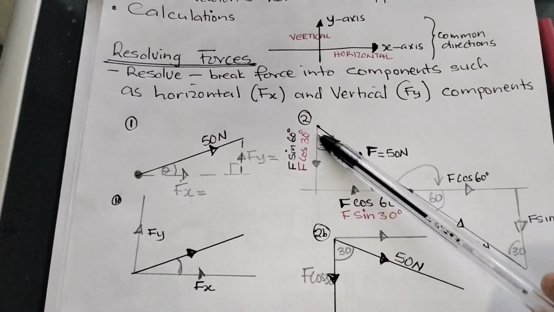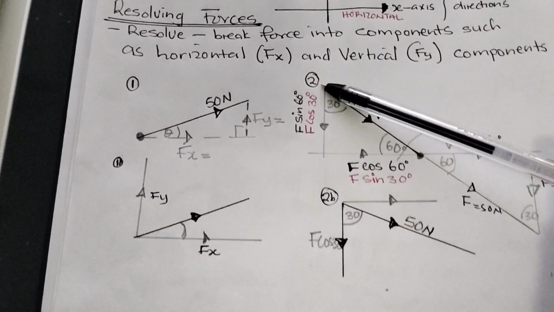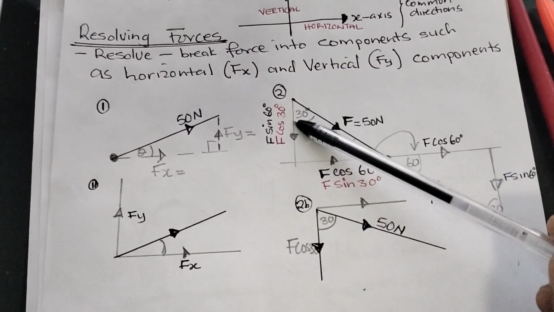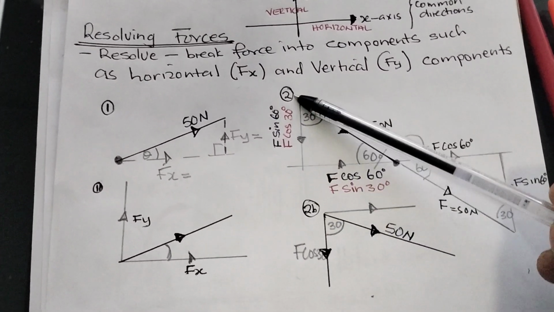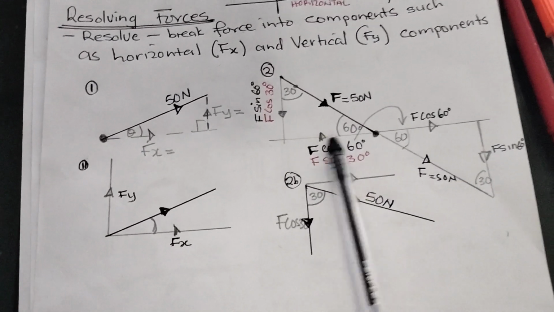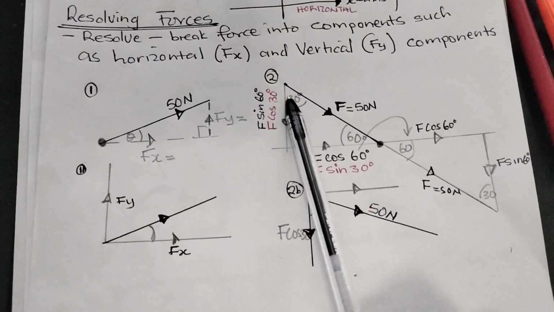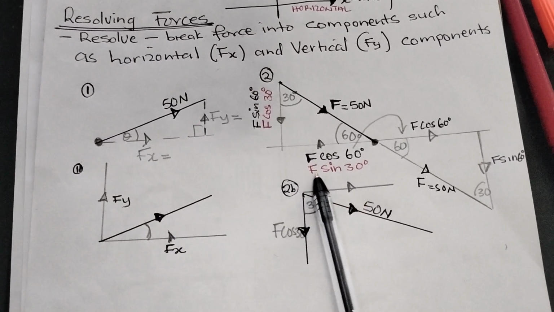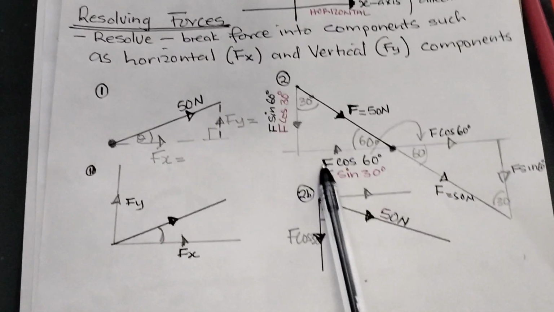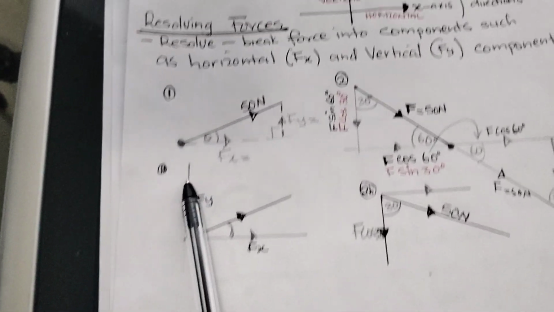Let's look at this 50 newtons force, which is acting going downwards like this. I want to resolve it so that I find the components aligned to the x-axis and the y-axis. So I draw these components following the force. This is going down, which is vertically downwards. Then this other one is going in this direction, which is the horizontal direction. So this one is opposite to 30. So that's why I'm saying F sine 30. But it's attached to 60. So we can also call it F cos 60. So this is another way of resolving your force.